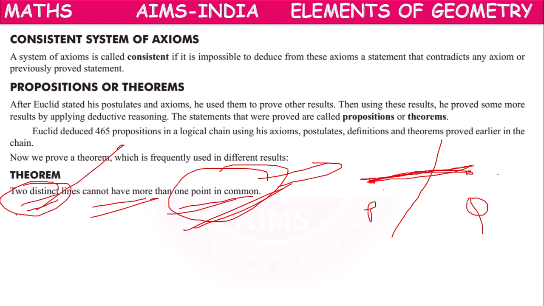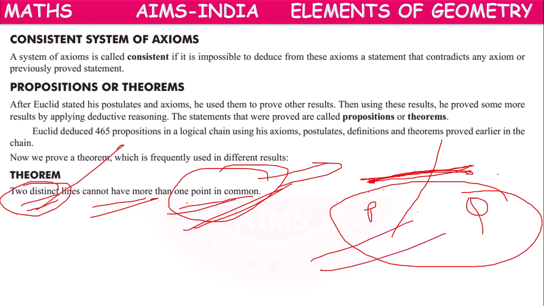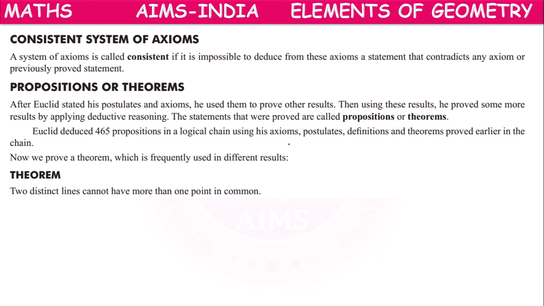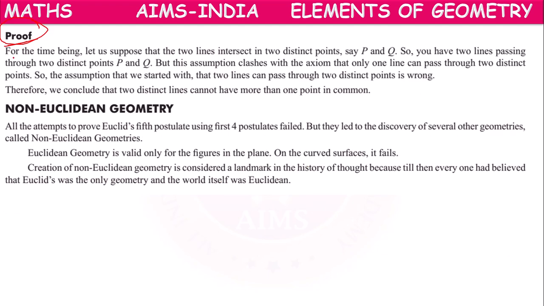So the assumption we made, that two lines cut at two points, is wrong, because it is not allowed by the axioms. So what is right? They intersect at only one point. That is called the contradiction method. First we assume the opposite of what is to be proved, then we come to the final conclusion. Like that, we can have proofs for theorems.